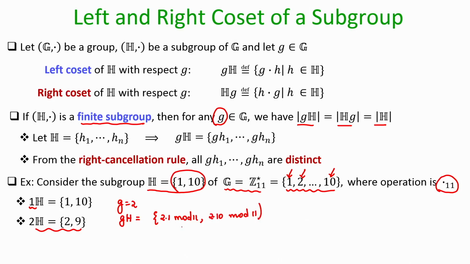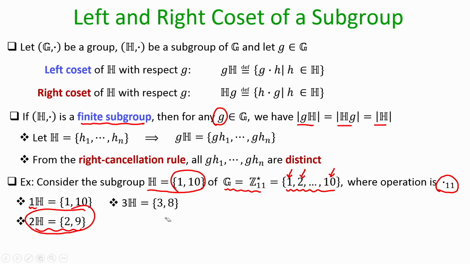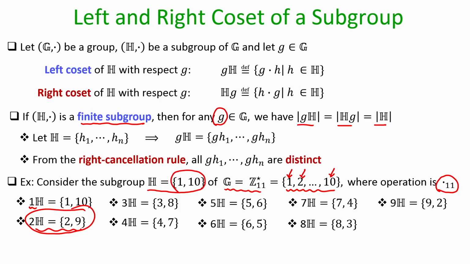So, 2 into 1 will be 2, 2 modulo 11 will be 2, whereas 2 into 10 will be 20, 20 modulo 11 will be 9. That is why this left coset consists of the elements 2, 9. In the same way, you can compute the left coset with respect to g equal to 3, g equal to 4. So, you will have 10 cosets, because you have 10 possible values of g.